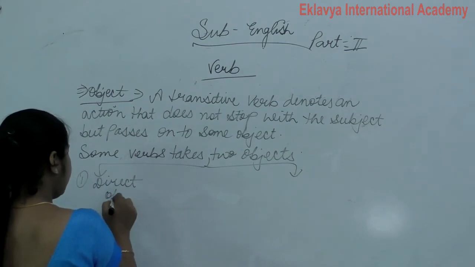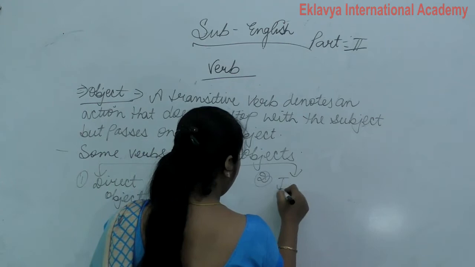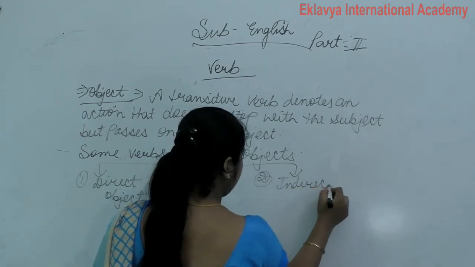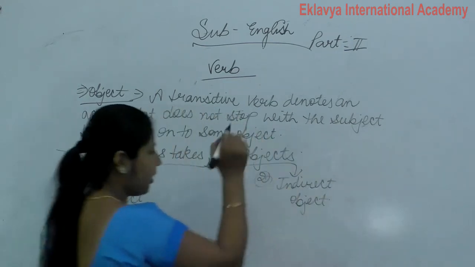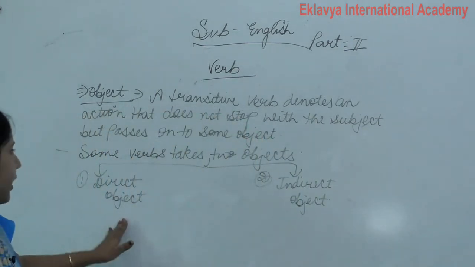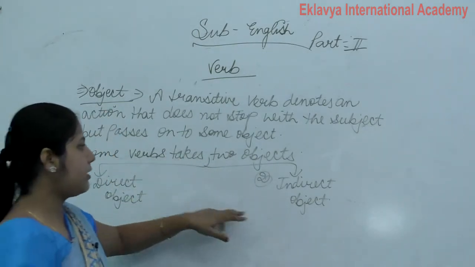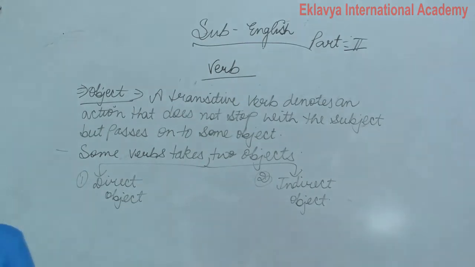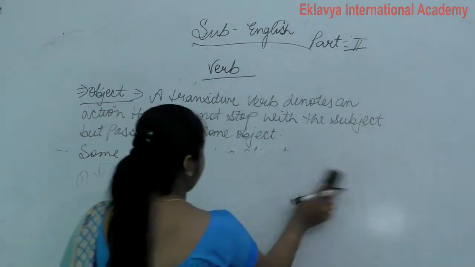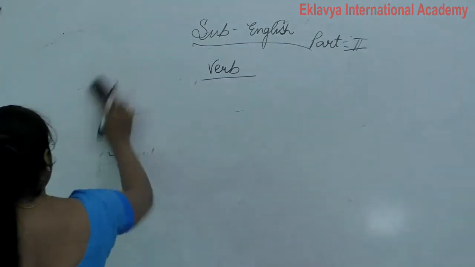So today we discuss direct object or indirect object. Make this way, write down this. Now first of all we discuss direct object. So write down the meaning of direct object. What is direct object and what is indirect object?